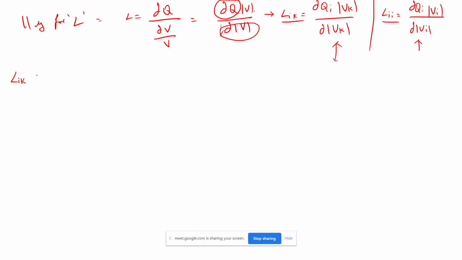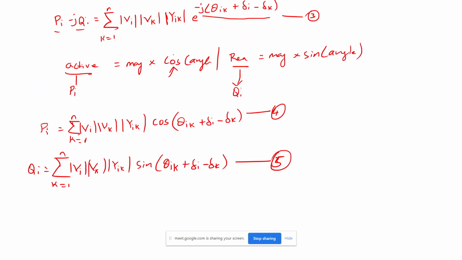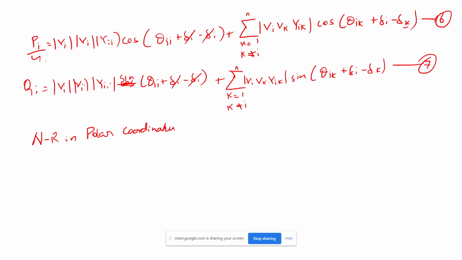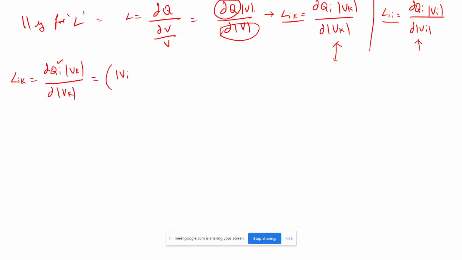L_ik is nothing but, as I already mentioned, dou Q_i V_k divided by dou V_k, and then this will be the differentiation. I want to differentiate the Q equation. Where is Q? Q is nothing but my equation 7. I want to differentiate this 7 with respect to V_k.